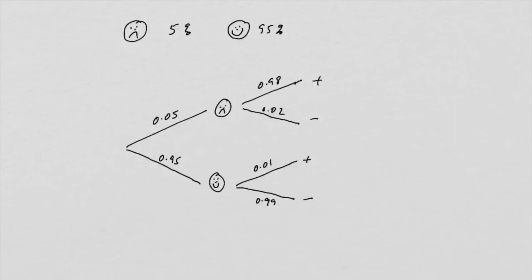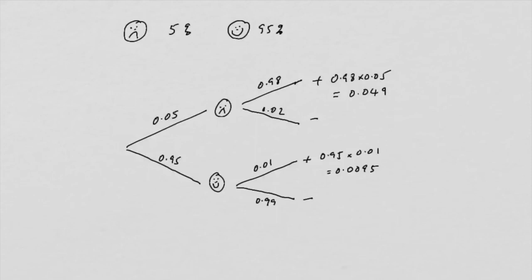So we need to know the percentage of tests that are positive tests on those with the disease. So that's going to be 0.98 times 0.05. And we need to know the positive tests on those who don't have the disease. So that's going to be 0.95 times 0.01. So the first one gives us 0.049 and the second one gives us 0.0095.